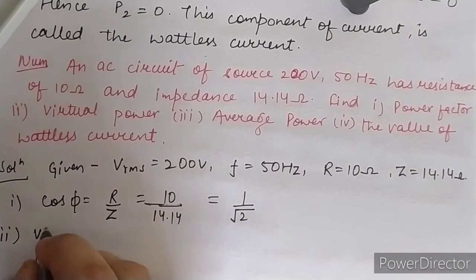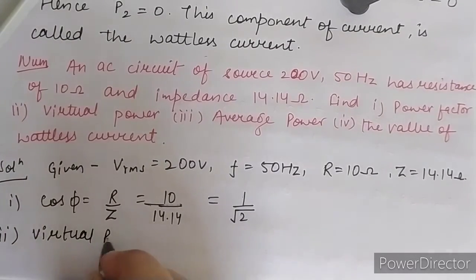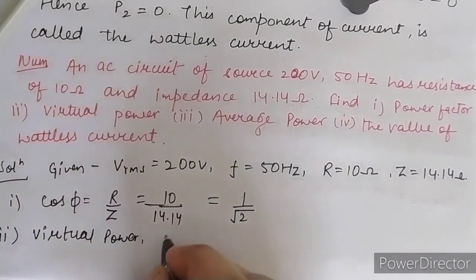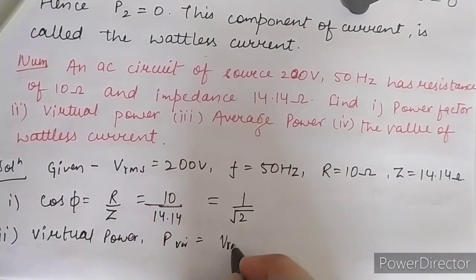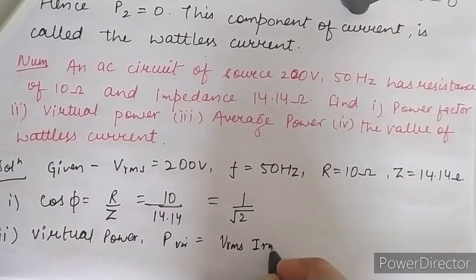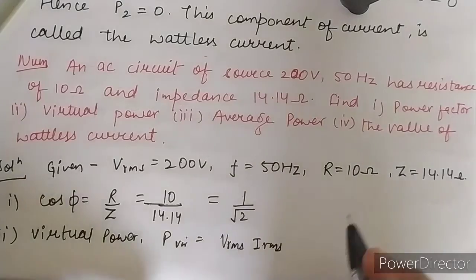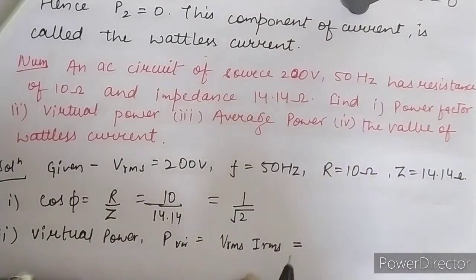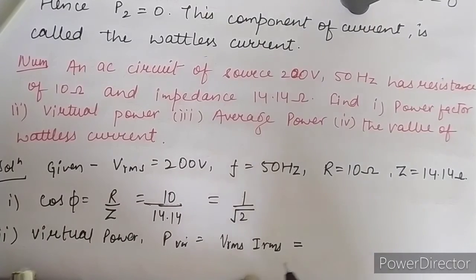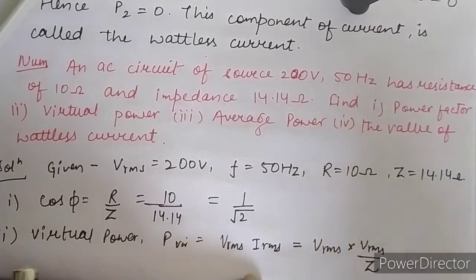Okay. Now the second thing that we are going to calculate is the virtual power, and for calculating the virtual power, it is the product of the Vrms and Irms. Here the value of V has been given, and I will become V upon impedance. So Vrms into Vrms upon impedance.